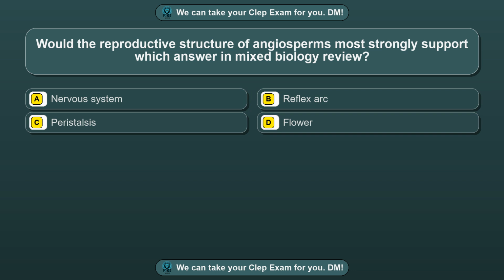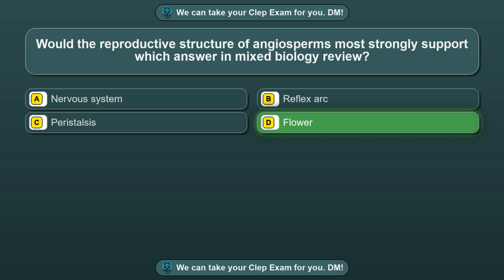Question 3. Would the reproductive structure of angiosperms most strongly support which answer in mixed biology review? Option A. Nervous system. Option B. Reflex arc. Option C. Peristalsis. Option D. Flower. The correct answer is option D.